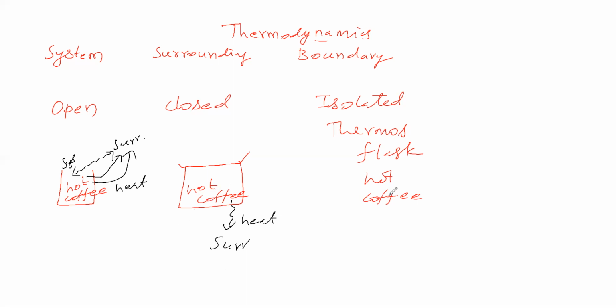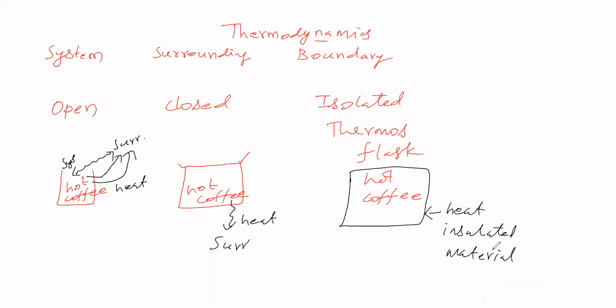Now the thermos flask with hot coffee. Up to a certain time, this hotness will be maintained, because in a thermos flask there is heat insulating material. That means between this system and surrounding, there is no heat exchange.